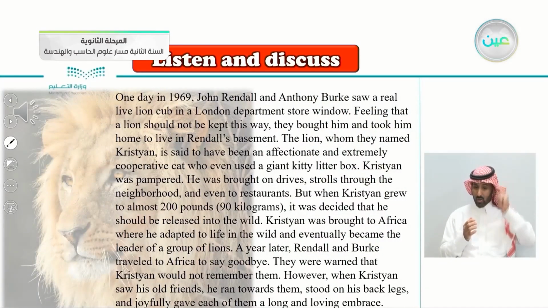One day in 1969, John Rendell and Anthony Burke saw a real live lion cub in a London department store window. Feeling that a lion should not be kept this way, they bought him and took him home to live in Rendell's basement. The lion, whom they named Christian, is said to have been an affectionate and extremely cooperative cat who even used a giant kitty litter box. Christian was pampered. He was brought on drives, strolls through the neighborhood, and even to restaurants.